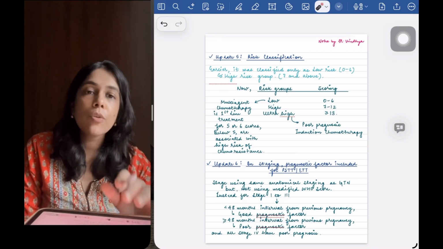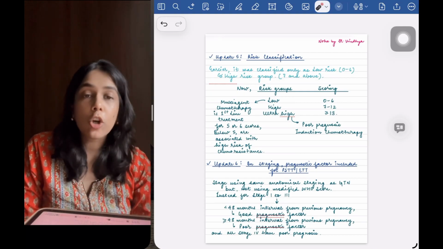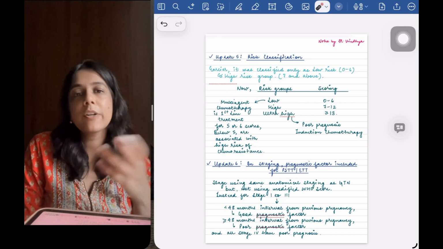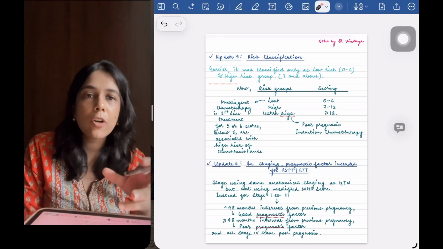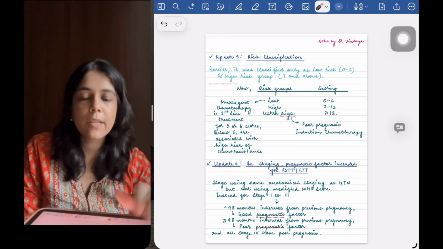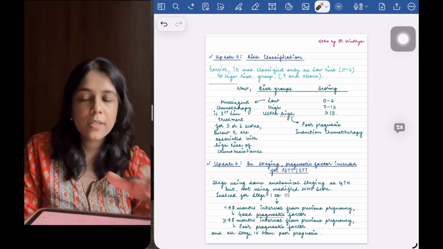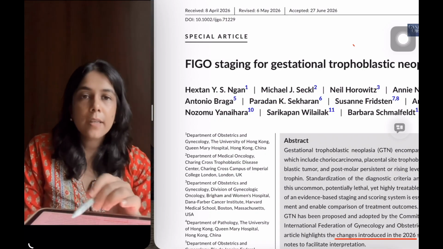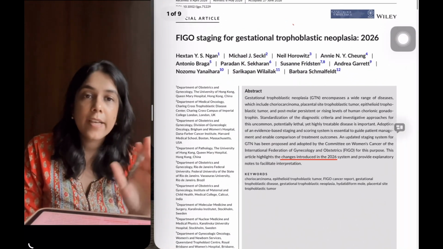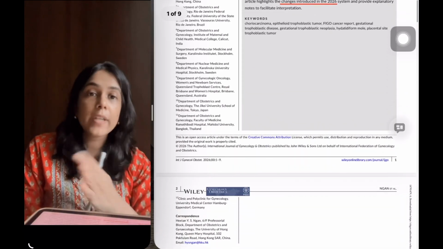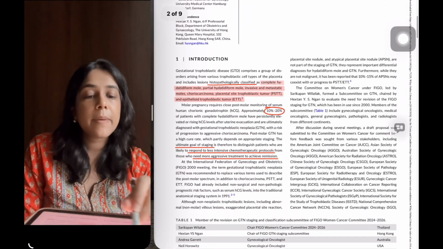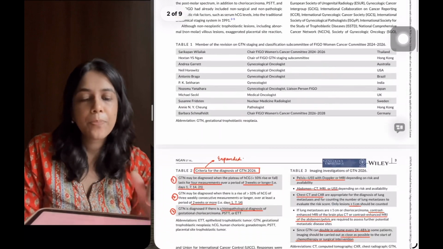Also, I'll be just showing you all these updates in the document of FIGO. So if you have time, you can go through that document also. Otherwise, I have compiled all the changes together in this video itself. So if your exam is very near, you can just see this video and it will work. So this is the criteria for GTN where the updated criteria has been given and it has been expanded to 2 more criteria. Then here is the imaging investigations which you can see.